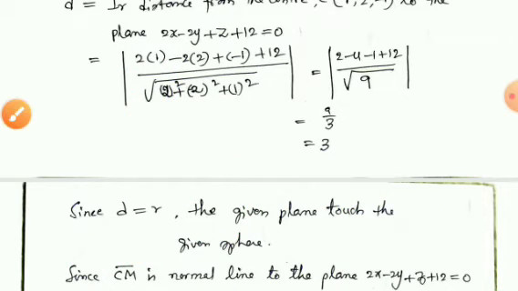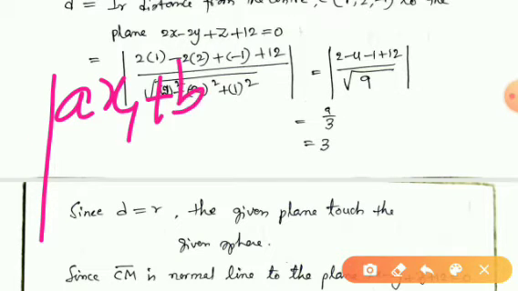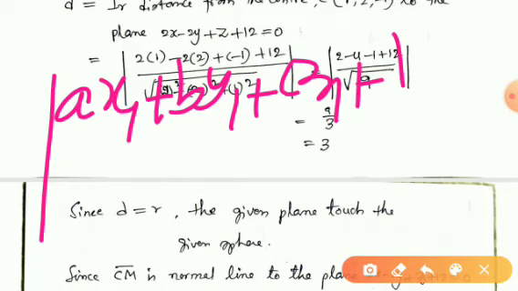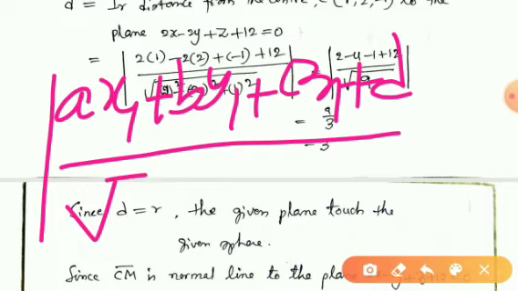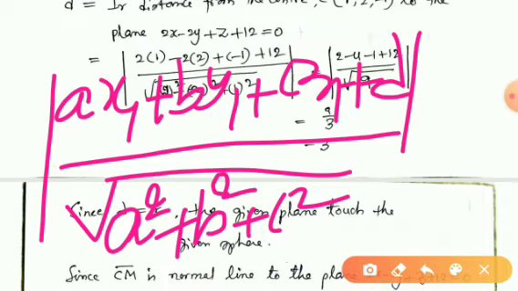Then the perpendicular distance is modulus of ax1 plus by1 plus cz1 plus d, divided by root of a square plus b square plus c square.